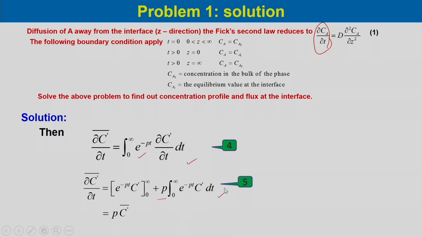Now, if we put in the limits, this part is nothing but C̄', which is the Laplace transform of C', and so this can be written as p times C̄'.